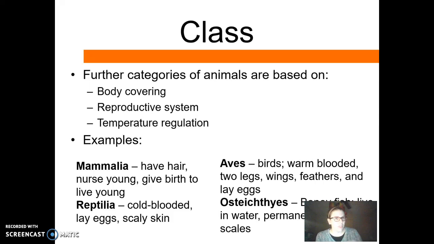And then the one that is probably new on this list is Osteichthyes, which is the class of all the bony fish. Their body covering is scales. Their reproductive system is that they lay eggs with soft shells, but they are externally fertilized because they lay eggs on the bottom of the river or the lake, and then the male fish come over and spawn in order to fertilize those eggs. Their temperature regulation is also ectothermic. They take on the temperature of their environment. So basically, we took that big group of Chordata and split it out again by things that we can observe in the animal, specifically body covering, reproductive system, and temperature regulation.